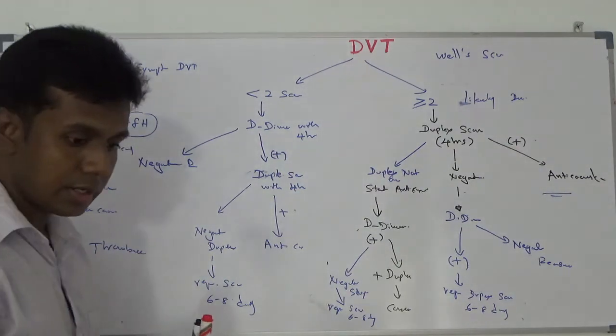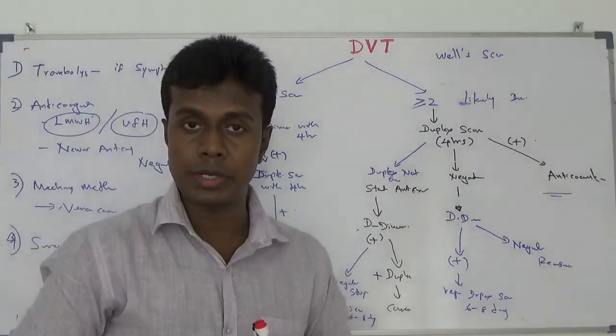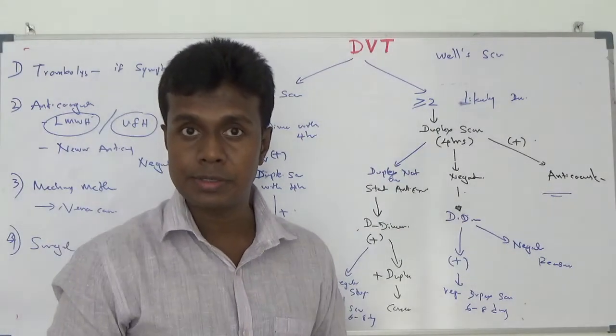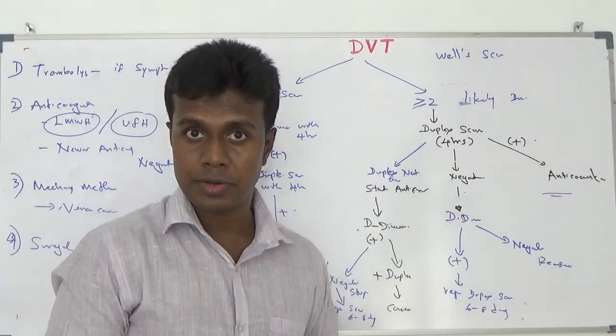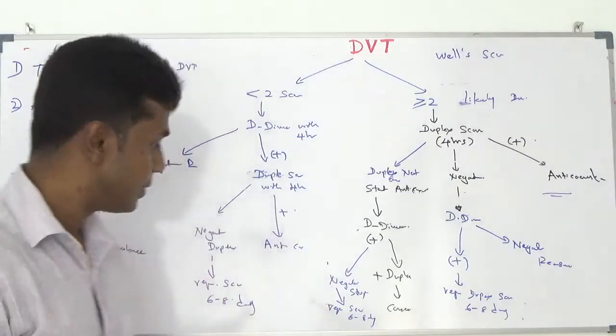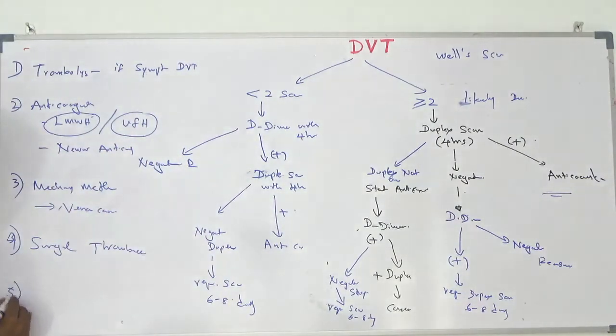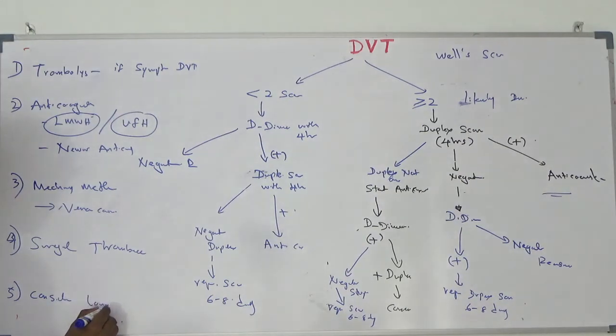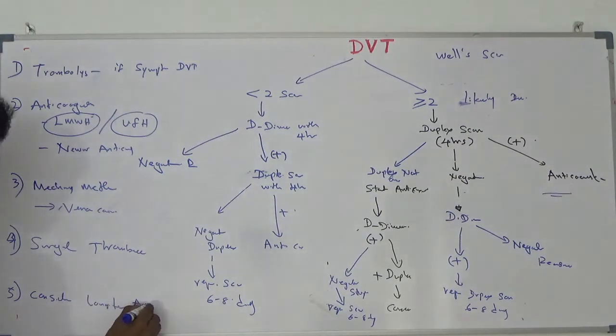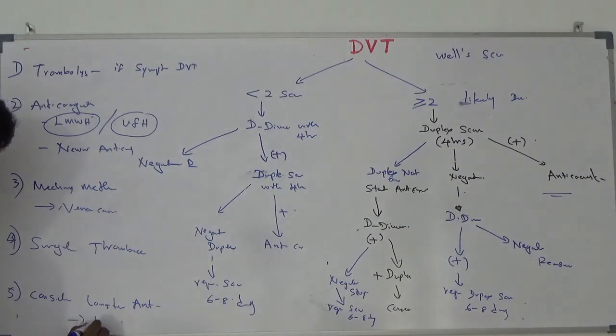According to risk factors, you may have to continue anticoagulation sometimes for 3 months, even more than that. So number 5, you have to consider long-term anticoagulation, mainly with warfarin.